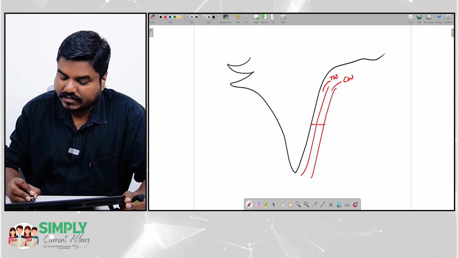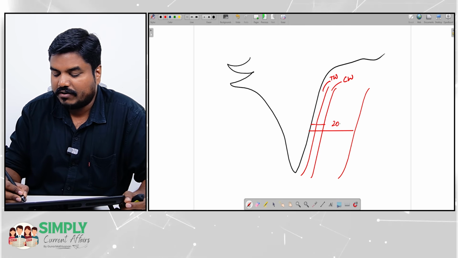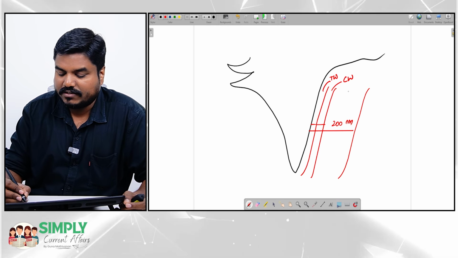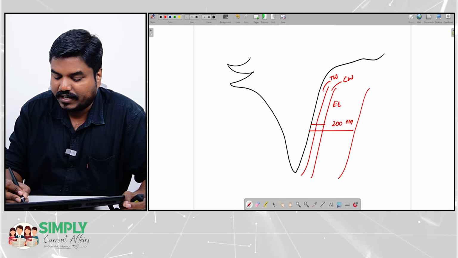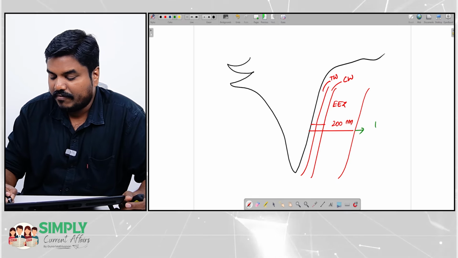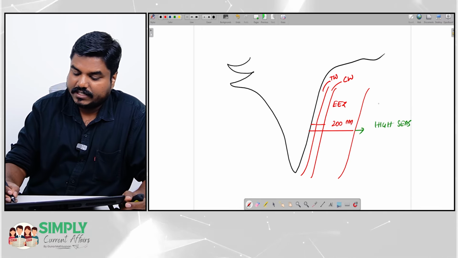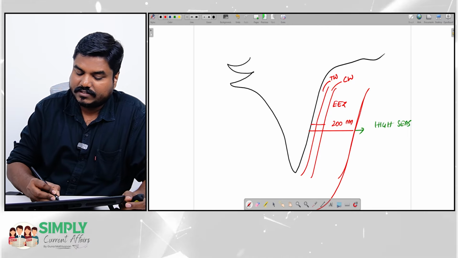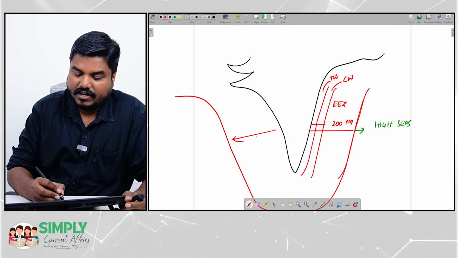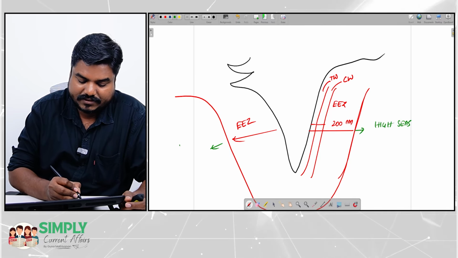Now from the baseline, draw 200 nautical miles. That region is called the exclusive economic zone. Beyond this 200 nautical miles is called high seas. But understand that the 200 nautical miles will be called the exclusive economic zone. Beyond that only we will have high seas.